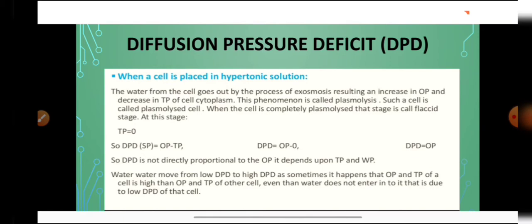We will first calculate the value of DPD and then we will find the direction of movement of water, because water always moves from low DPD to high DPD. Okay students, so this is clear, what is diffusion pressure deficit.